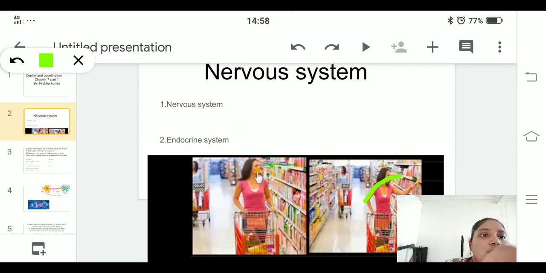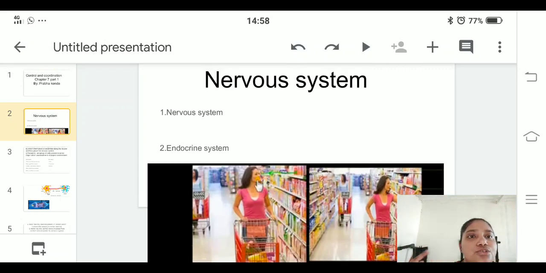After sending a message to her brain that she needs it, she tries to pick up the object and see it. Maybe it's a soap or something else.